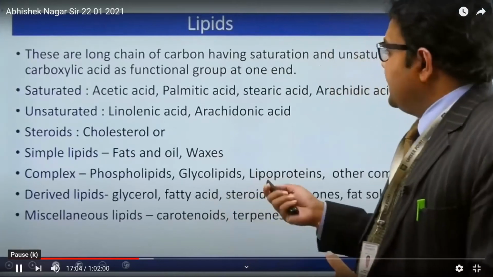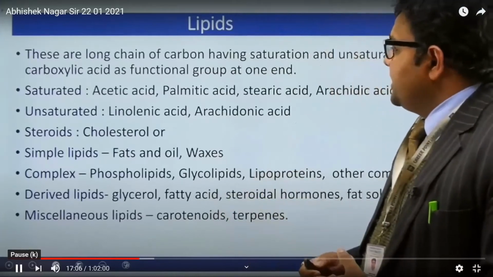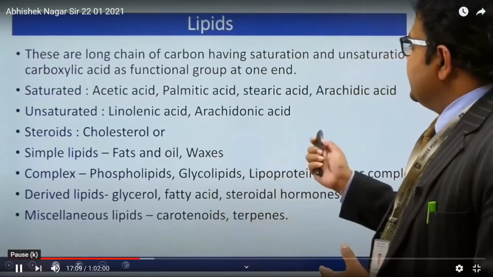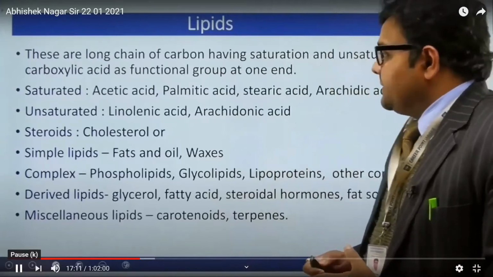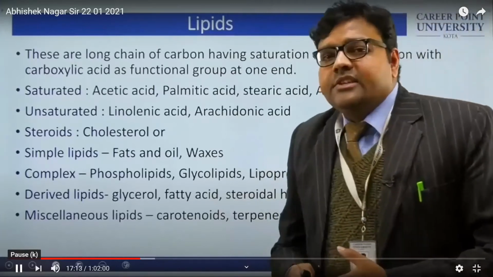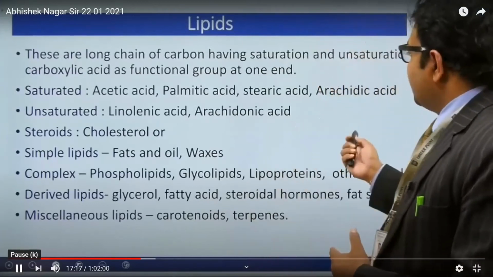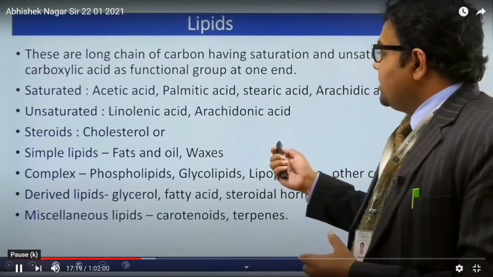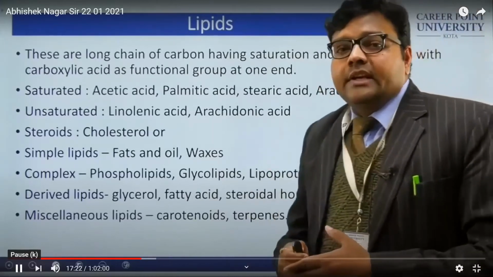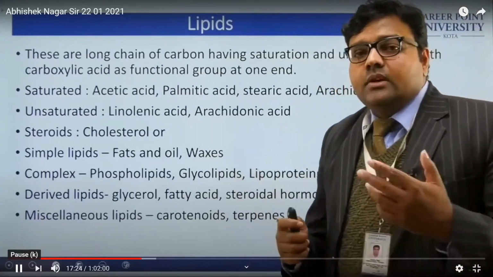In case of saturated acids, we have acetic acid, palmitic acid, stearic acid, and arachidic acid. Now when unsaturation is added in these molecules, for example in case of arachidic acid, the compound will be arachidonic acid. It contains 4 double bonds.